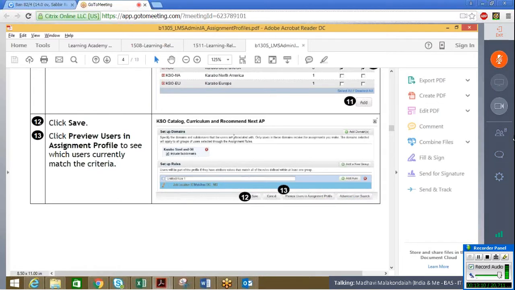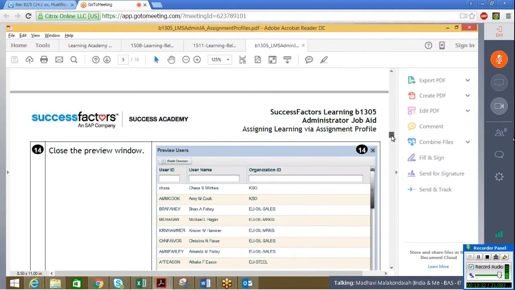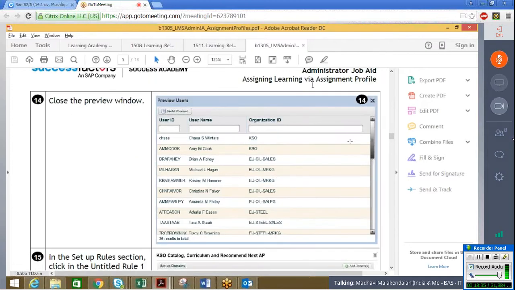So the assignment profile for the domain, in this case curricula steel oil, who belong to job location DC and MD. This particular catalog will go as an assignment profile. Once you save, you can also select preview users in the assignment profile. When you search for preview users, whatever selections you have made, you will get the list of users who belong to that particular domain as well as your job location. Once you are done with your preview,